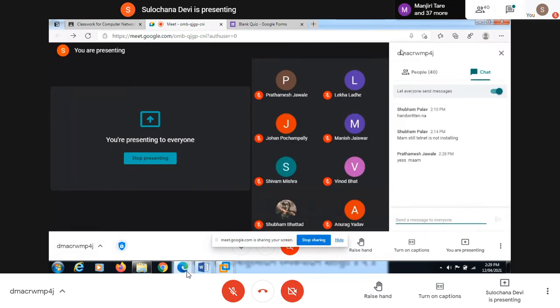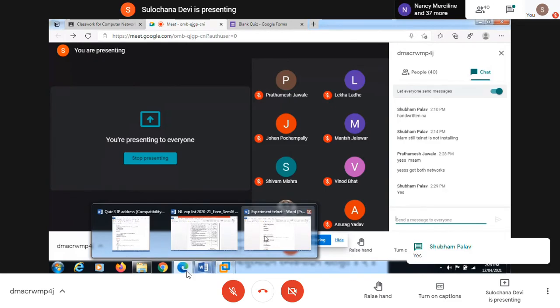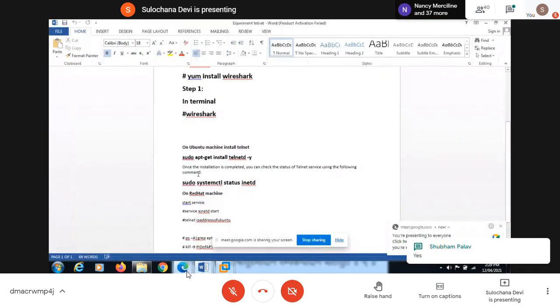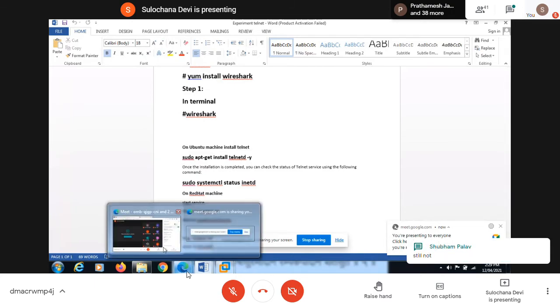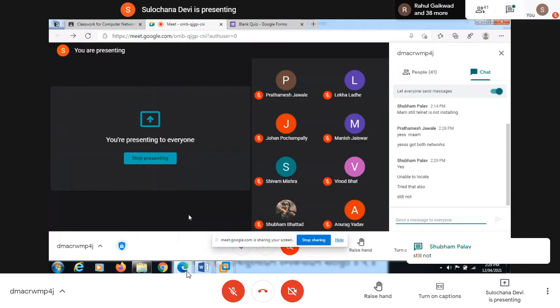Okay. Subham, Telnet is still not installing. For Telnet, see here, use this command: sudo apt-get install telnetd -y, then check the status using systemctl status. Then you start the service, and then you telnet to that machine on the Ubuntu. This is how you were supposed to work. Unable to locate, tried that also. Okay, still not.